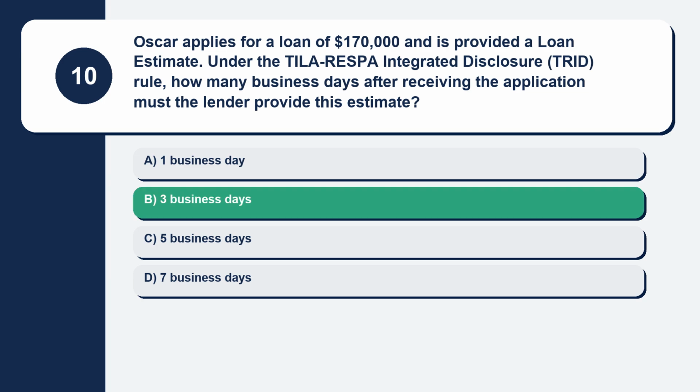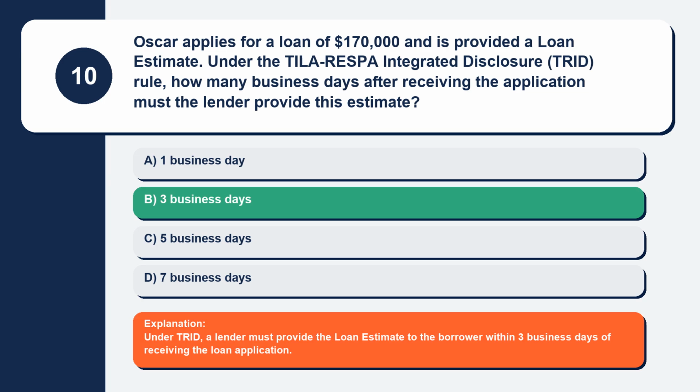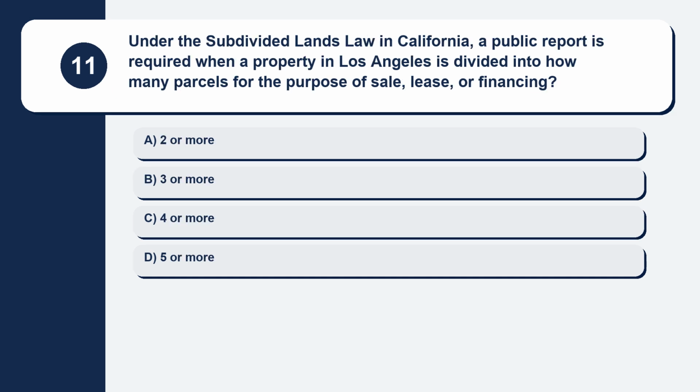The correct answer is option B, 3 business days. Explanation: under TRID, a lender must provide the loan estimate to the borrower within 3 business days of receiving the loan application. Question 11. Under the Subdivided Lands Law in California, a public report is required when a property in Los Angeles is divided into how many parcels for the purpose of sale, lease, or financing? Here are your options. Option A, 2 or more.